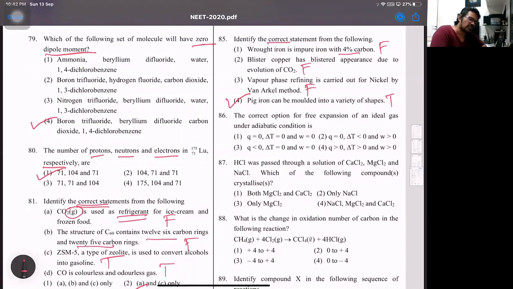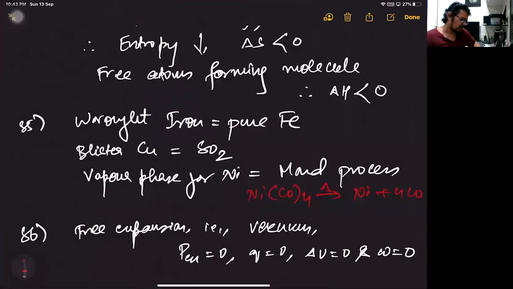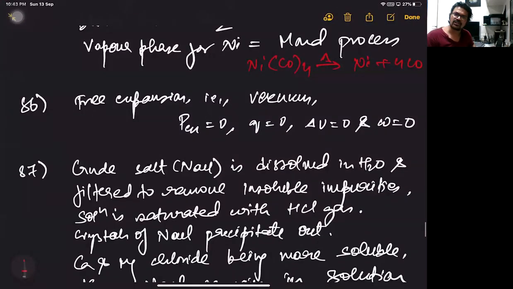Then the 86th one, the correct option for free expansion. Now free expansion is basically vacuum. In vacuum, external pressure P is 0. Second, work done is 0. Delta U is also 0. So in this case of free expansion, only one option makes sense, that's going to be option 1. Q is 0, there's no change in temperature, and work done is also 0 because it's vacuum. So that is the 86th, free expansion.